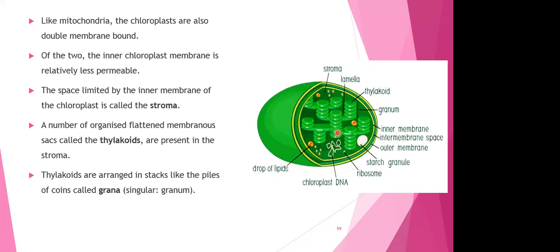So, a number of organized flattened membranous sacs. What does membranous sacs mean, beta? Even the thylakoid is going to be covered by a membrane. So look at the chloroplast very nicely. The mesophyll cell will have its own cell membrane. It is a lipid bilayer.